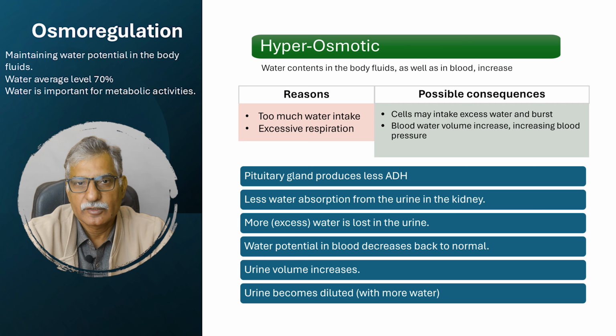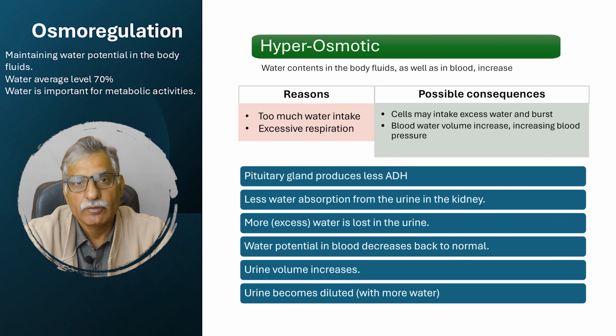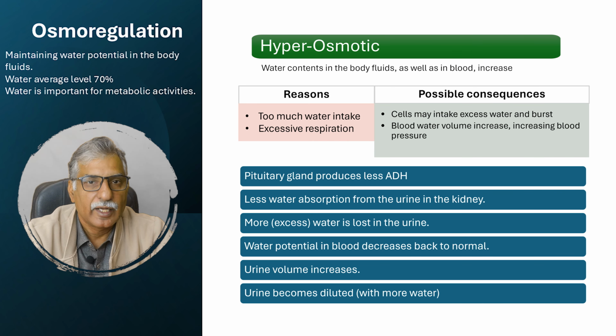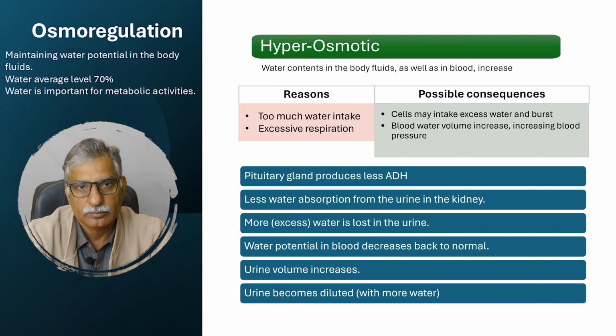There are certain circumstances when blood water potential may rise higher than normal, because a person is drinking a lot of water, or there is more respiration occurring in the body that is releasing water, and that water becomes a part of the blood. So in that case, the pituitary gland releases very little ADH. Very little ADH means very little water is reabsorbed. More of the water is allowed to be lost along with the urine. So in that case, urine will be released with large volumes of water.